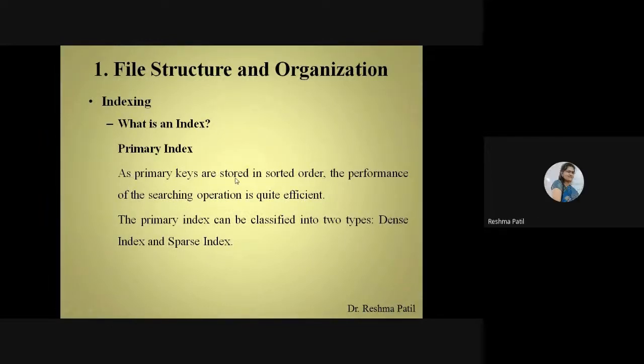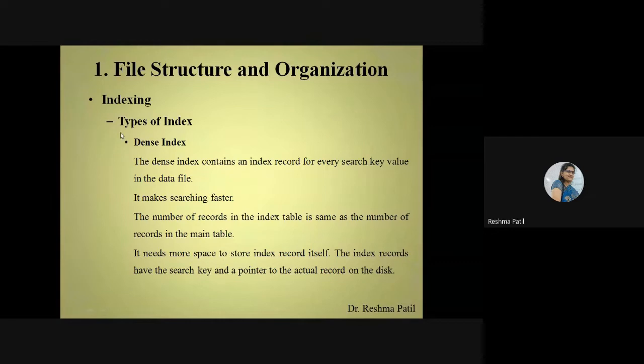As primary keys are stored in sorted order, the performance of the searching operation is quite efficient. If sorted order is there, it is easy to find out where that number is, where we can search that number in our table. That will make it easy to search the record. Then primary index can be classified into two types. Now these two are the main points of our syllabus. Primary index is classified into dense index and sparse index. In the next slide we will see how these two indexes work. So first is the dense index.